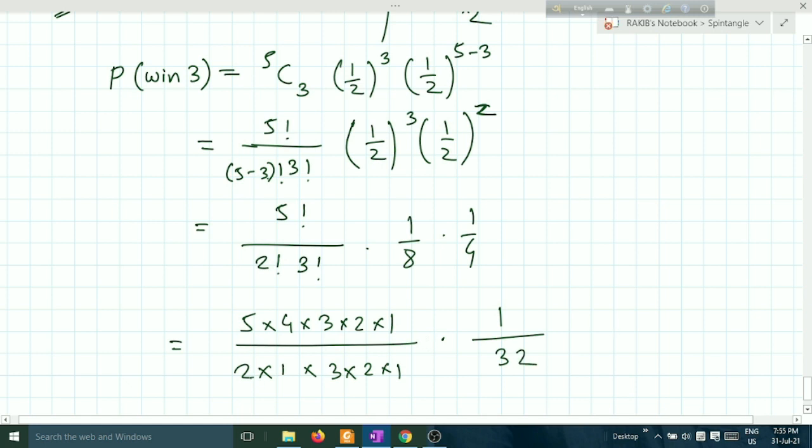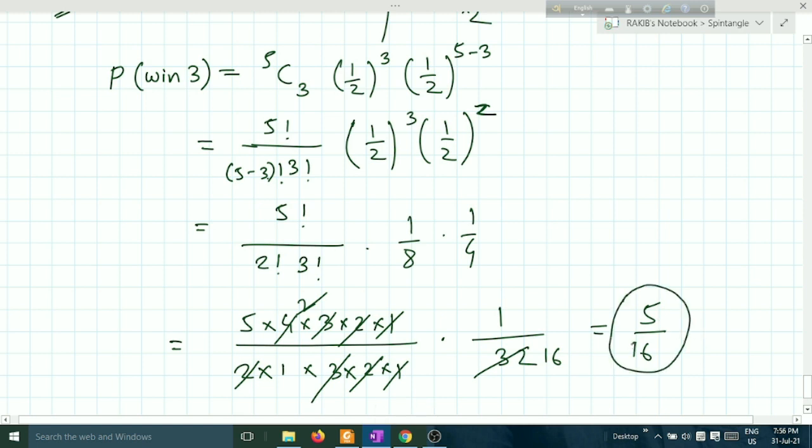Here 3 goes with 3, 2 goes with 2, 1 goes with 1, 2 goes with 4, that gives 2. This 2 goes with this 32, this means 16. This becomes 5 upon 16. This is the probability of winning 3 matches.